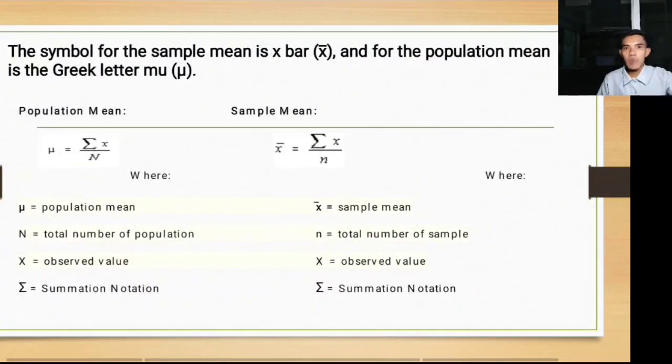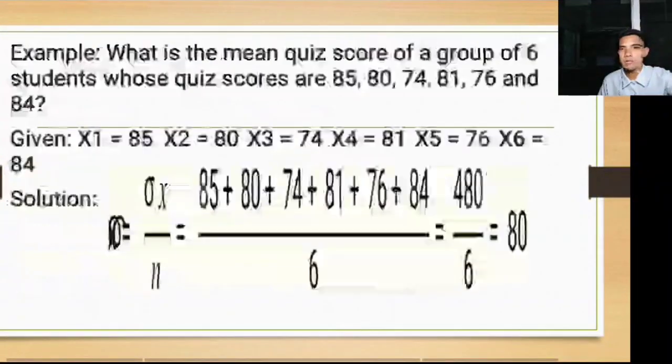So the symbol for the sample mean is x bar, and for the population mean is the Greek letter mu. So the population mean, mu, is equal to the summation of x over n. And the sample mean, x bar, is equal to the summation of x over n. So again, they only differ in their symbol, but the process is the same on how they are computed.